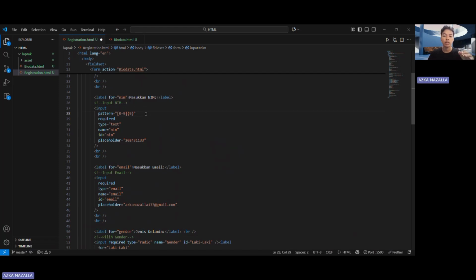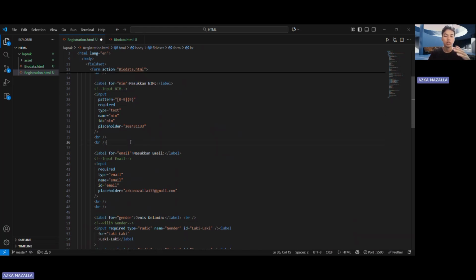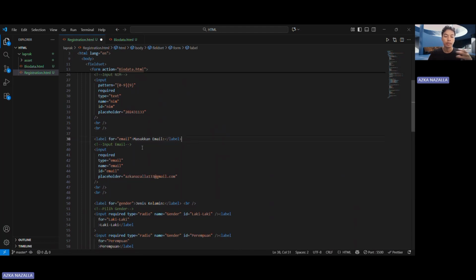If you input something that is not in 0 to 9, for example a letter, you will not be able to submit, it will not work. And this is for email.